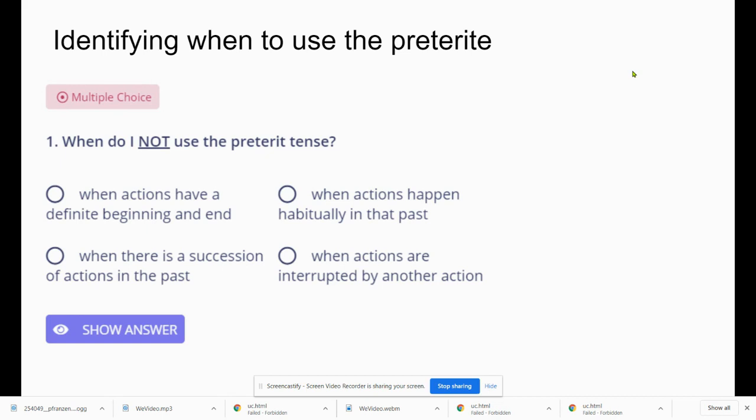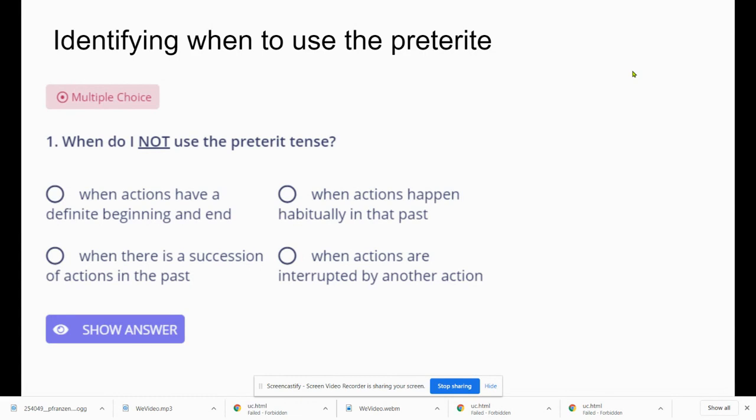So here we go. You had this question, when do I not use the preterite? That was number 1 on your quiz. And the options were when actions have a definite beginning and ending, when actions happen habitually in the past, when there is a succession of actions in the past.